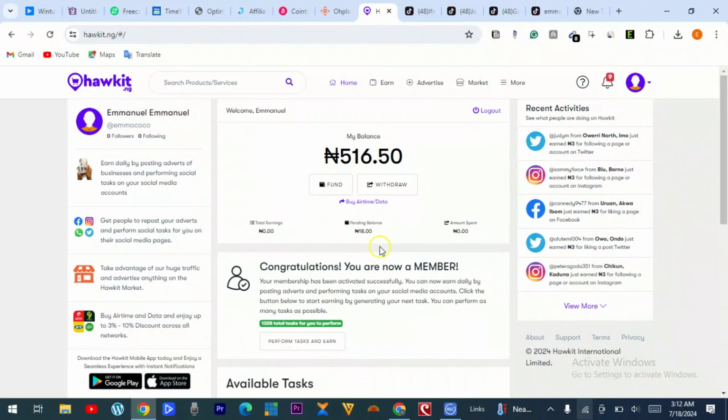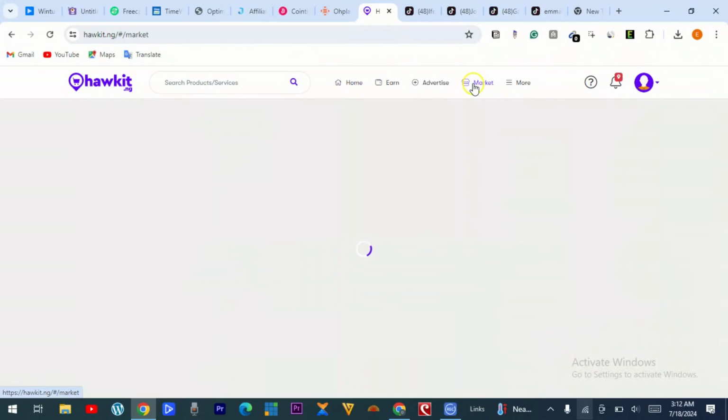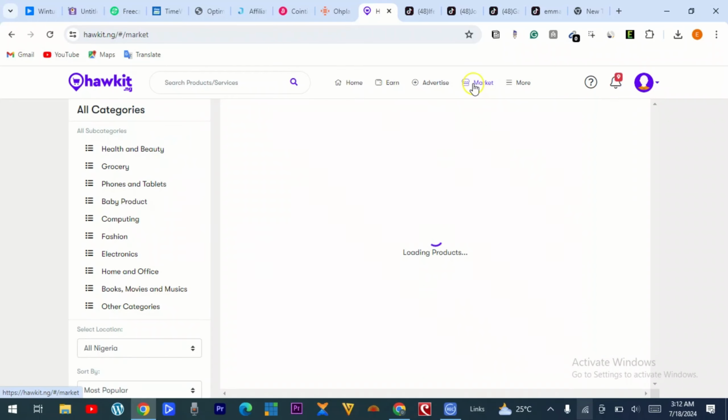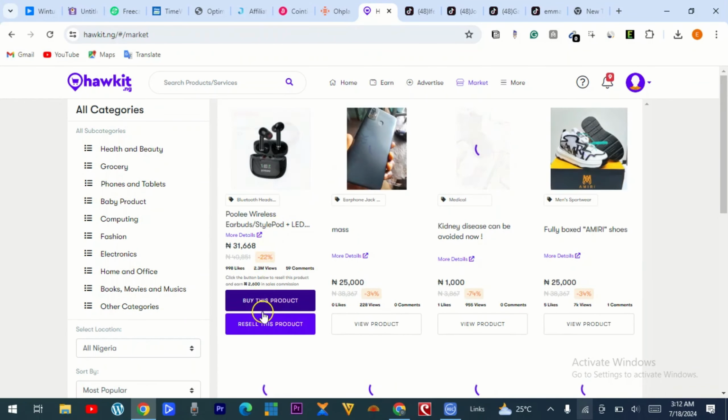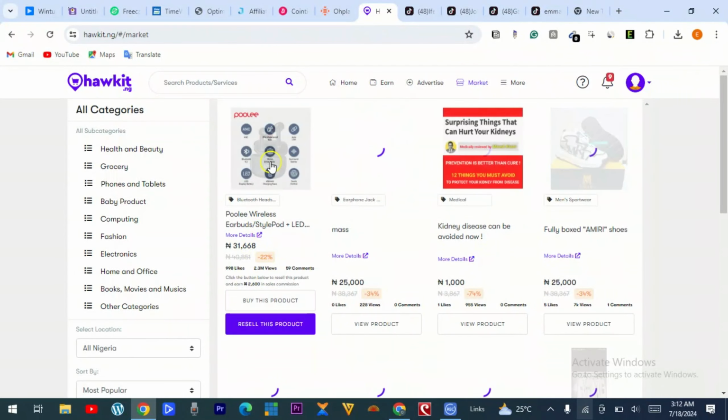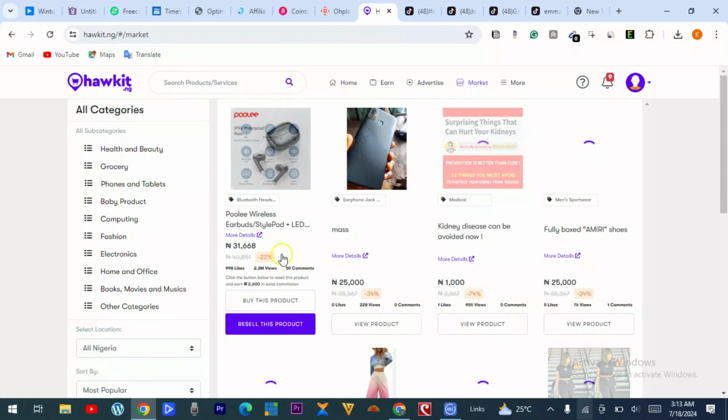this platform has many features where you can earn or you can advertise your own social media, and this also doubles up as another affiliate market where you can sign up and promote products and make money as an affiliate marketer. So they have a bunch of categories here that you can choose, whether you're in health and beauty, whatever, whether you're in technology, you have their products here as you can see them. So if you promote this product, you get commissions from them.